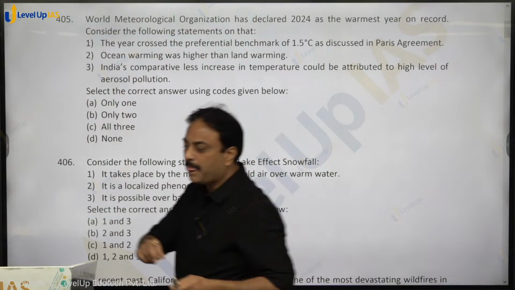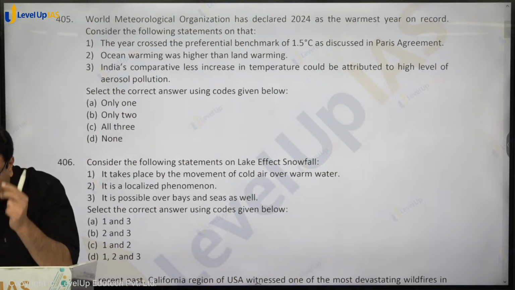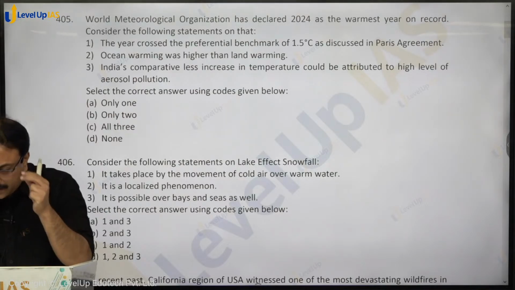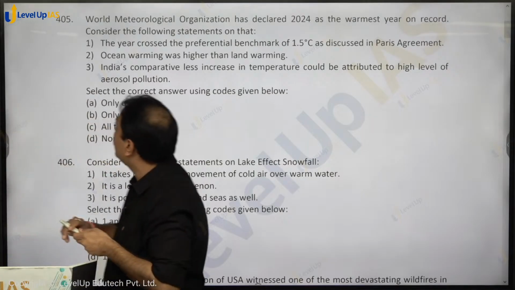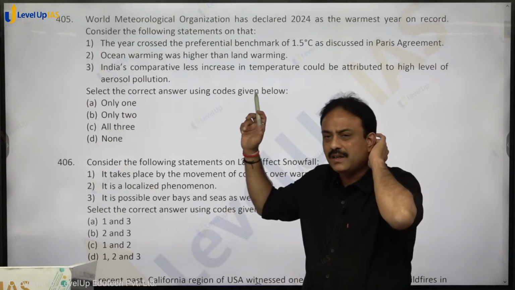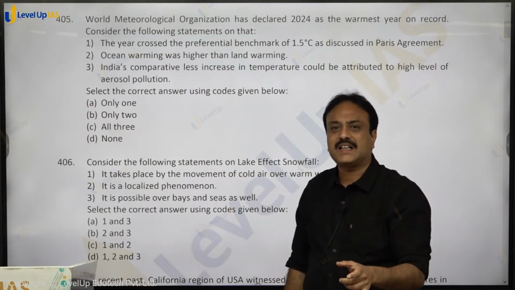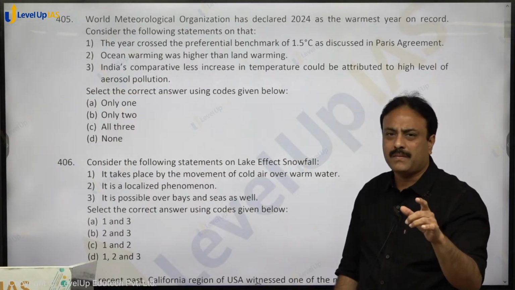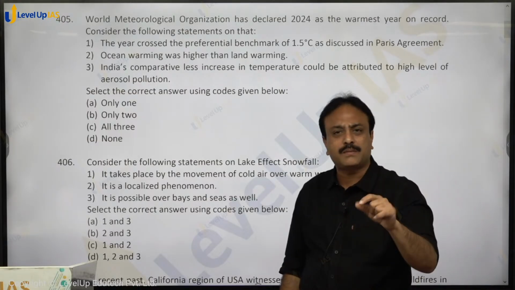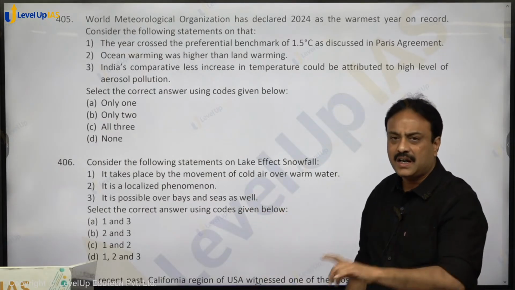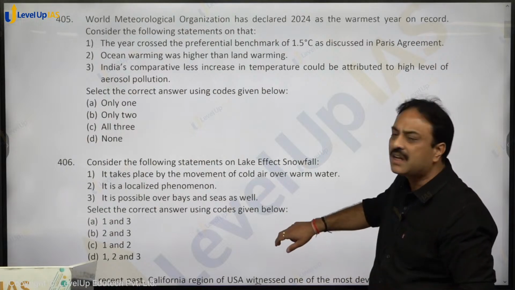Clear on that? If you are having any questions, any doubt, you may please ask. 405C. Nidhi 405. See, no, ocean warming is not higher, Nidhi. Ocean warming is less as compared to land. Land has breached 1.5, and ocean warming, if I'm not very sure, is something like 0.9 degrees Celsius, but I'm not very sure on that. But it was less than land warming. So statement 2 will be considered a wrong one.